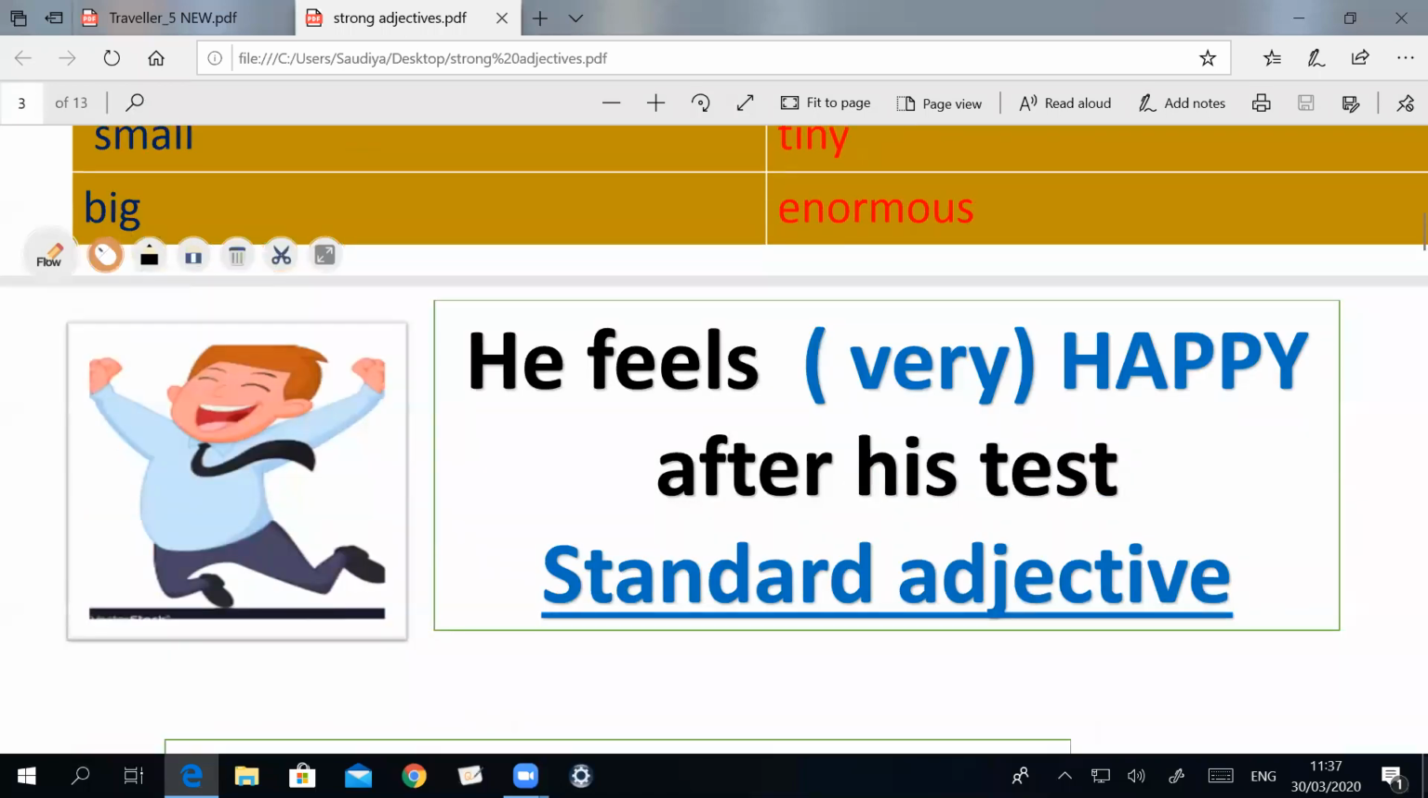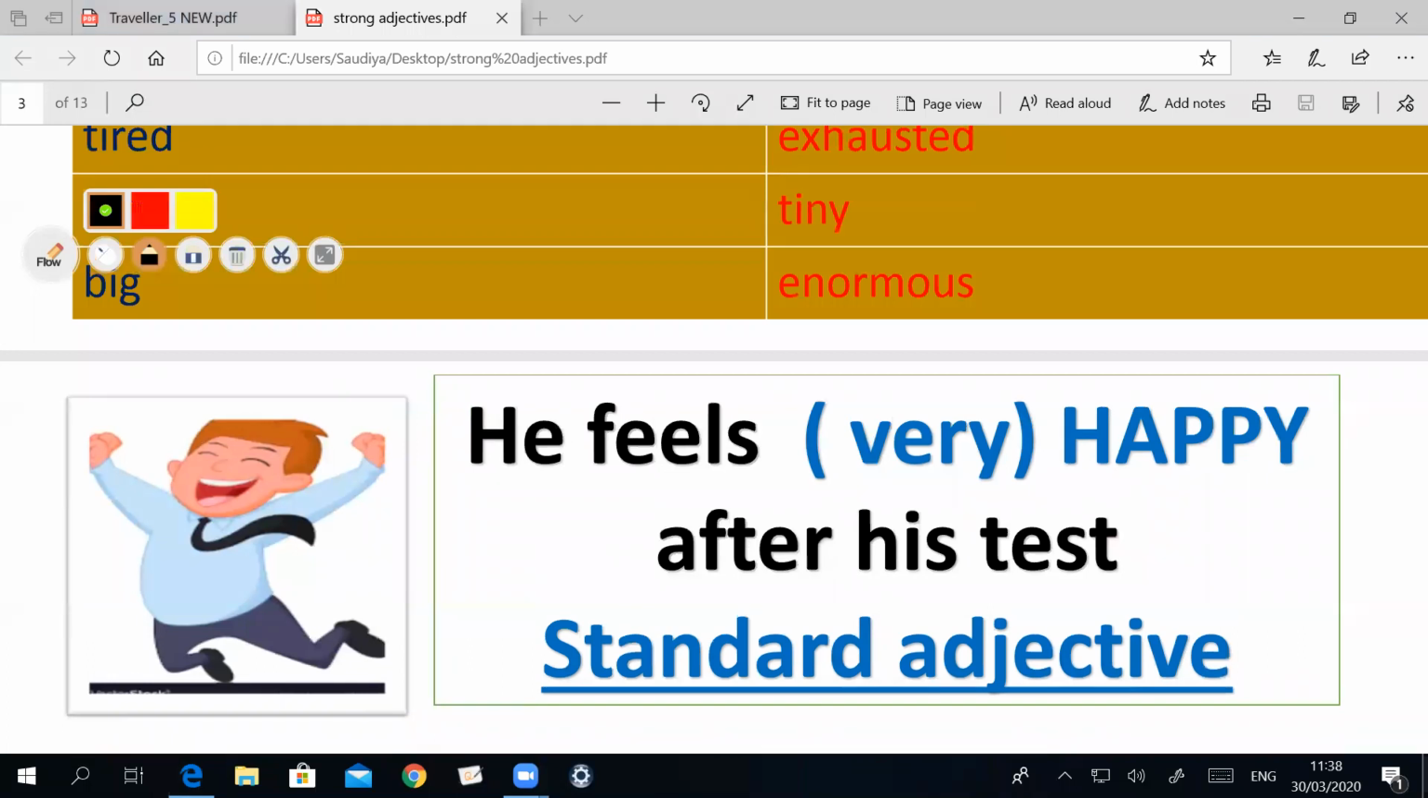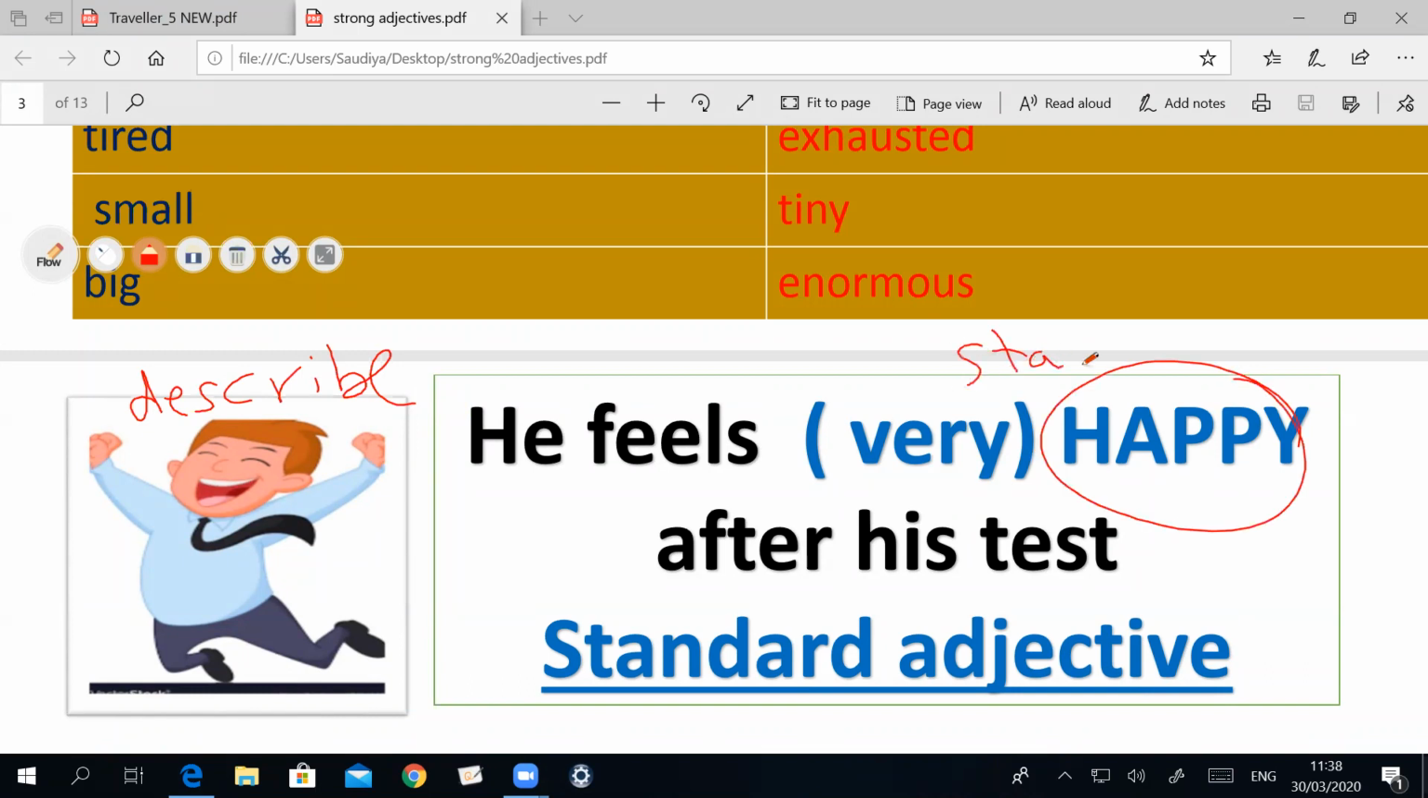Let's study all these words separately. When I ask you, how can you describe this person? Describe him. I think this person is happy. Happy is a standard adjective. So we use very or extremely.